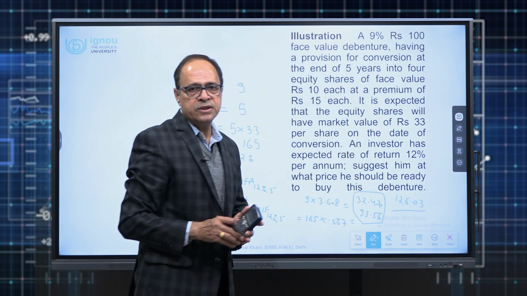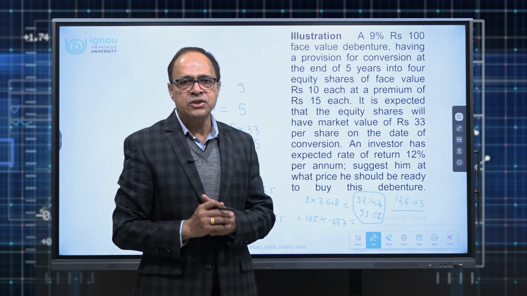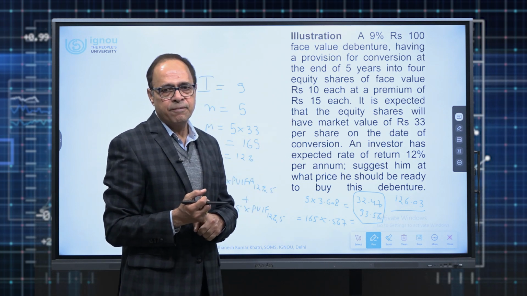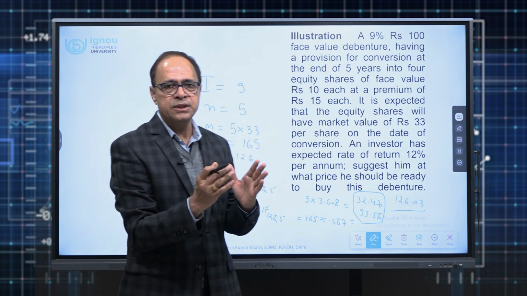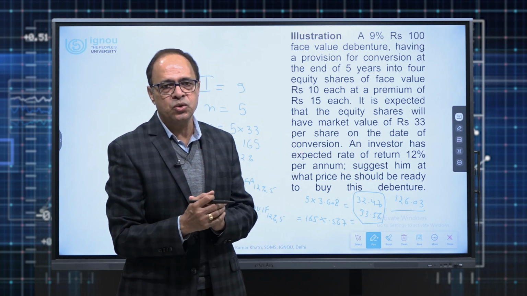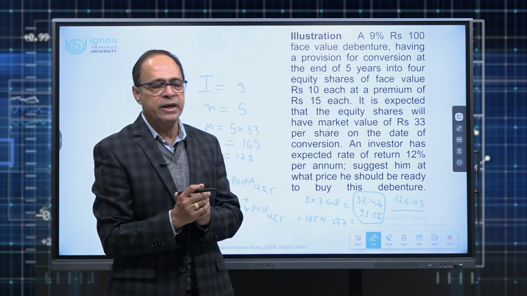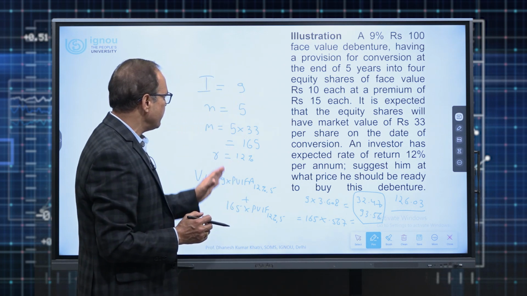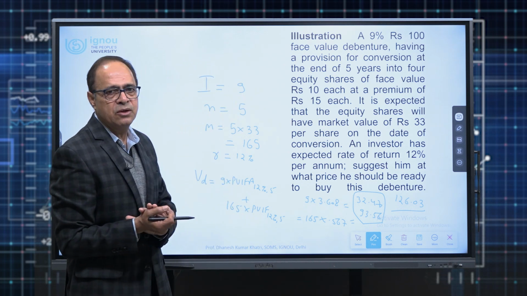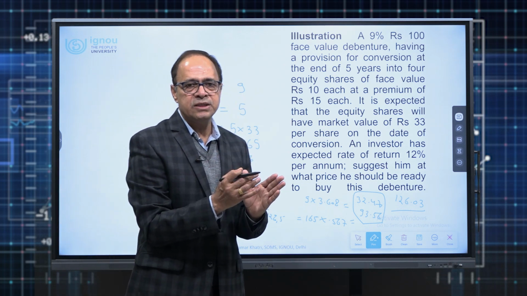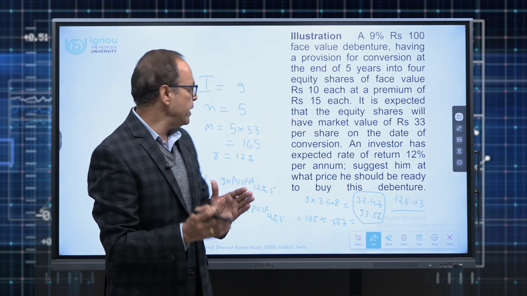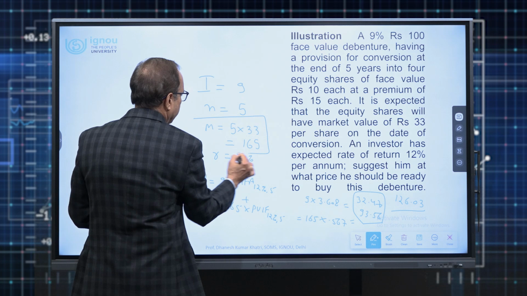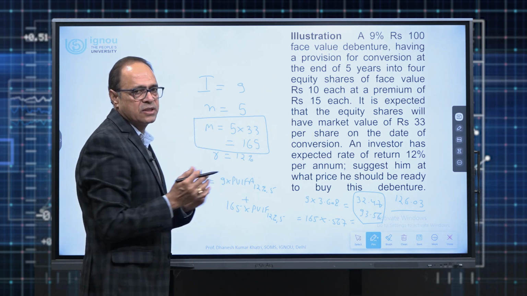So this is the way price or value of a convertible debenture is calculated given the conversion provision and the number of shares he is going to get on the conversion and the expected market price per share on the date of conversion. So you can see very well there is no difference between the valuation of redeemable debentures and convertible. Only one extra parameter we calculated, that was how to find out M. Rest of the concept is the same.